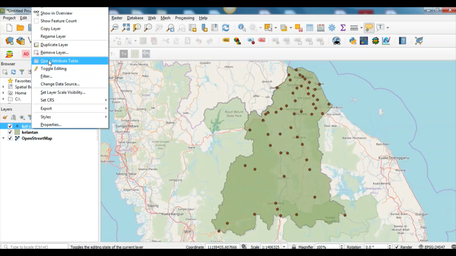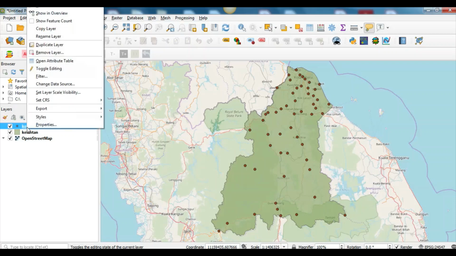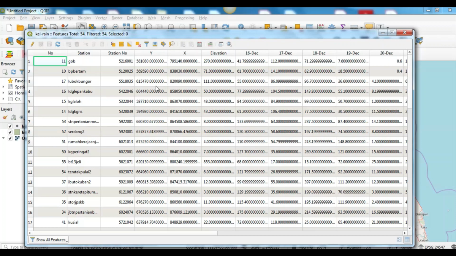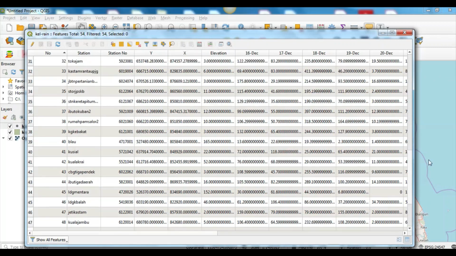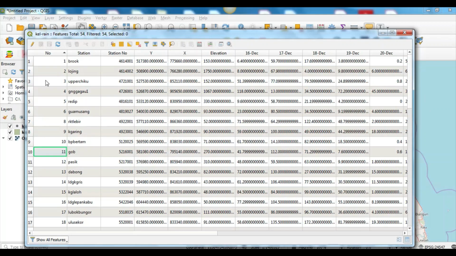So let's see what we have for this one. First, right click, open attribute table, so we can see the information that we have. From here we have around 55 rainfall stations, with name, station number, the coordinates of y and x, and the elevation of the rainfall station.